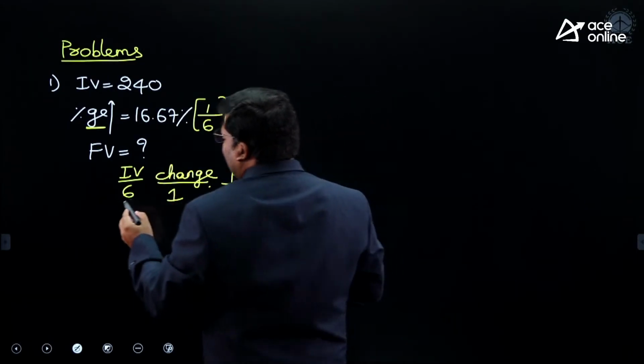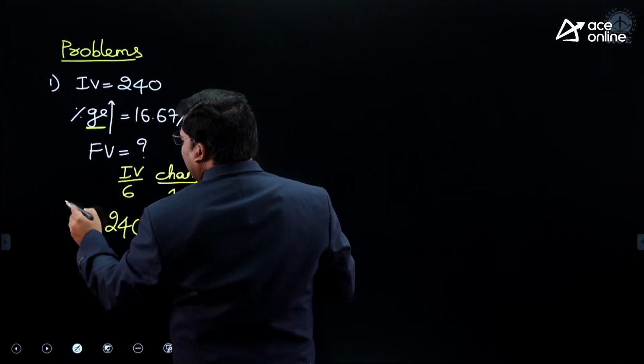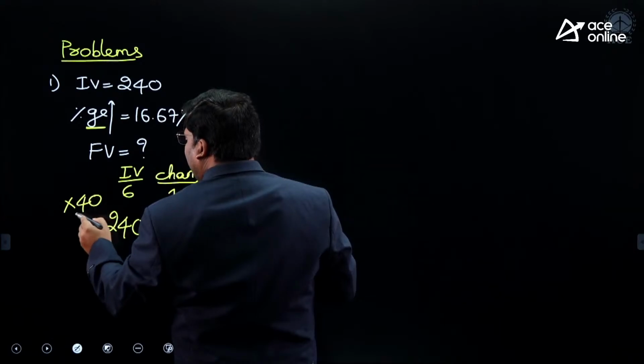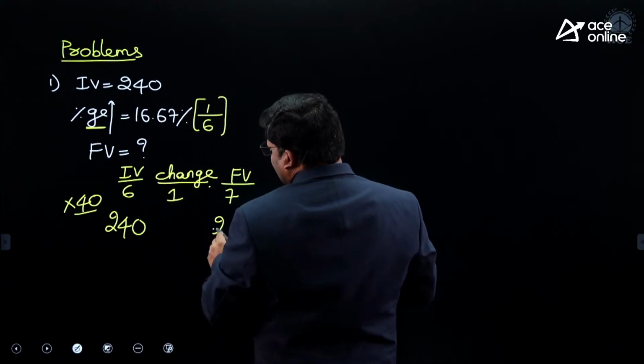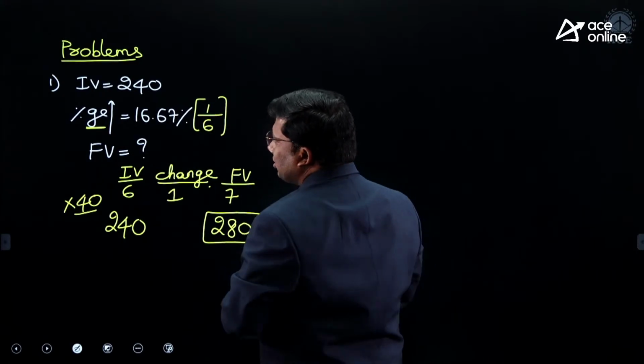But according to the question, 6 is becoming 240. 6 into 40 is 240, so 7 into 40 is 280.